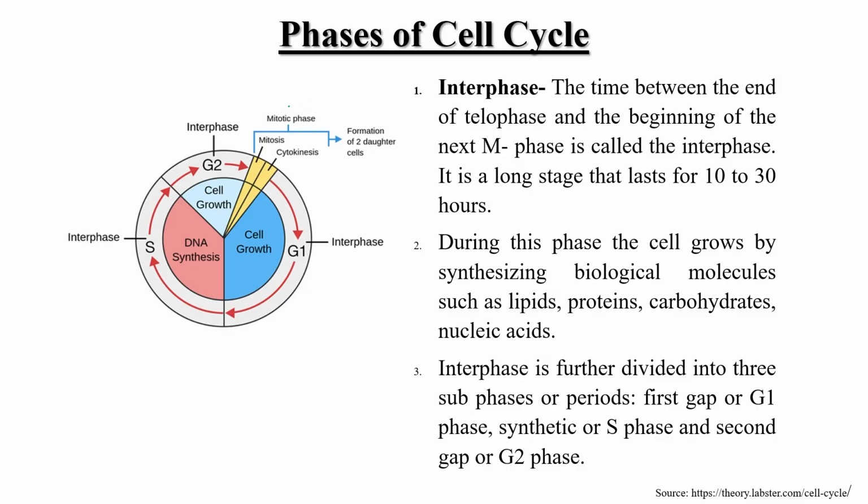So as you can see over here in this particular diagram, this one is G1 stage, then S phase and G2 phase. All these three phases are part of interphase. Here it is mentioned interphase, interphase, interphase. So this whole process from here to here comes under the interphase category. We can further subdivide this interphase into three subheadings. First is G1, S phase and G2 phase.